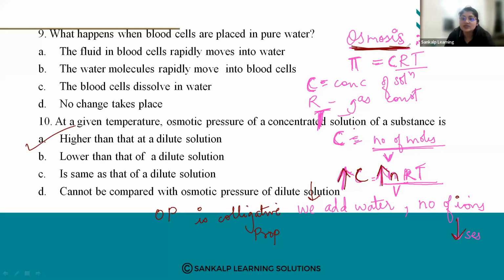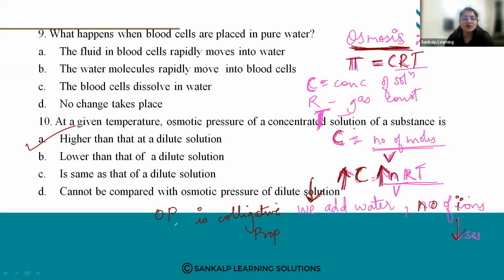So what is osmosis? It is given as pi = CRT, where C is the concentration of solution. Concentration can be expressed as number of moles divided by volume. If the concentration of solution increases, the number of ions also increases. If we add water to the concentrated solution, the number of ions will decrease.